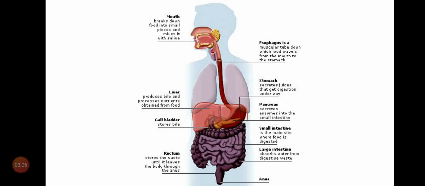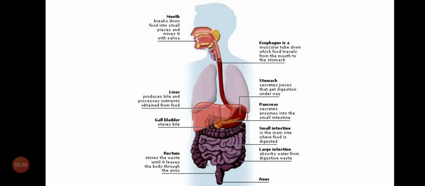Our human body is made up of billions of cells. What is a cell? We studied it in the last class. Cell is the structural and functional unit of an organism. Clear?